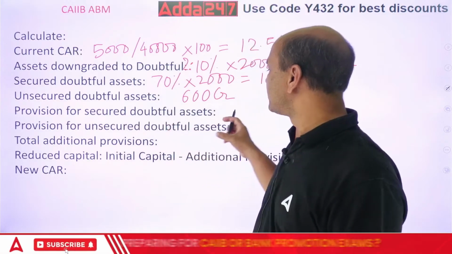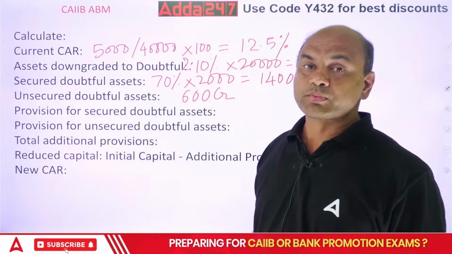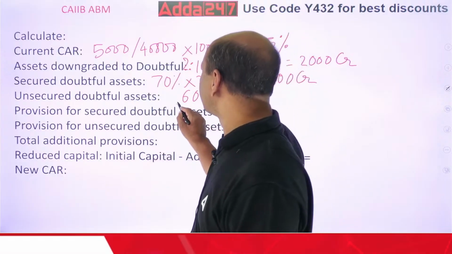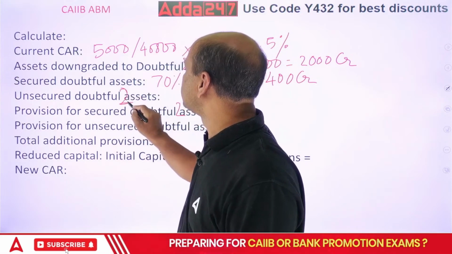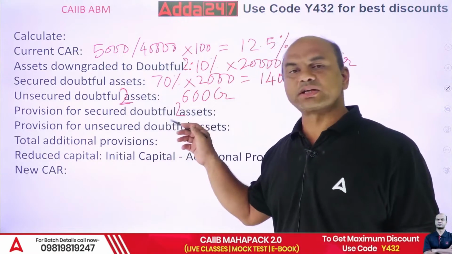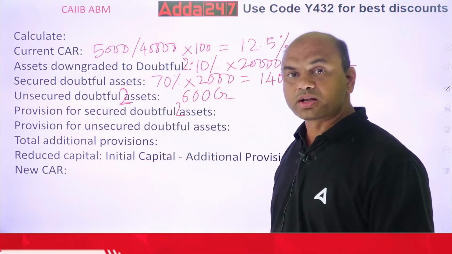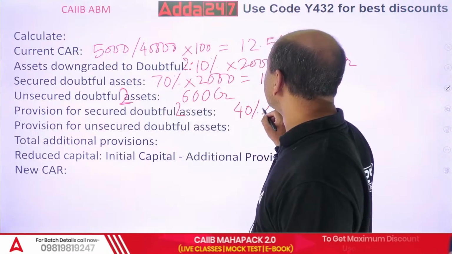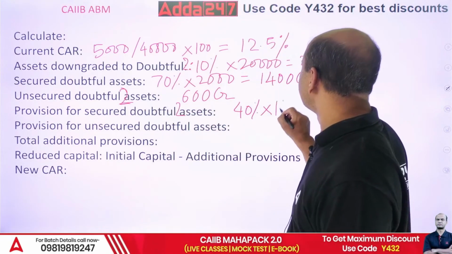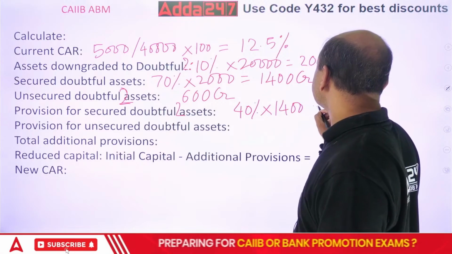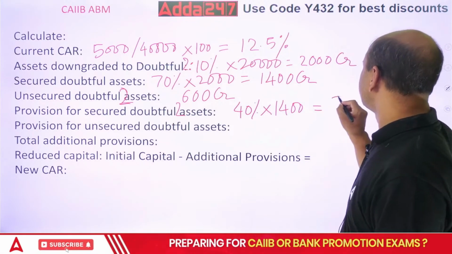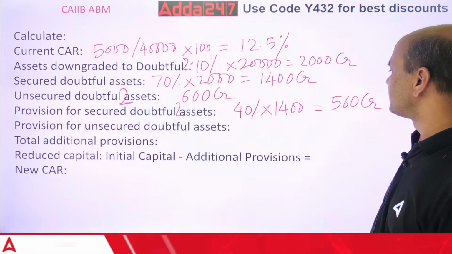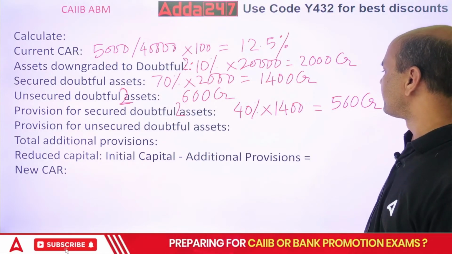Provision for secured doubtful assets. What is the provision now? For secured doubtful, we are in the D2 category. See, it is all D2. Doubtful means D2. Everywhere it's D2. So provision for secured D2 is 40% of the assets. So 40% into the secured part, 1,400. That is 14 fours are 56, 560 crore. Right? 40%, so 56 upon 100.